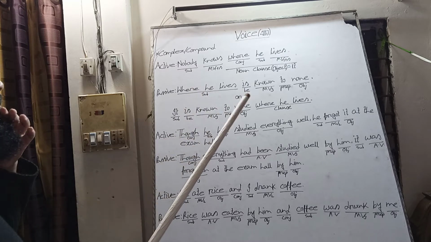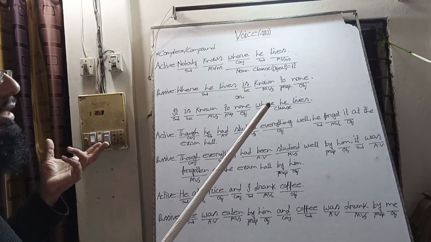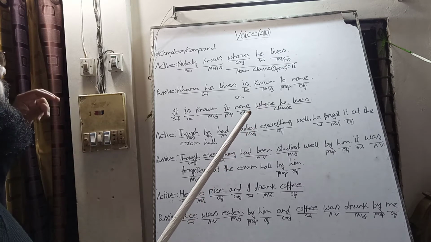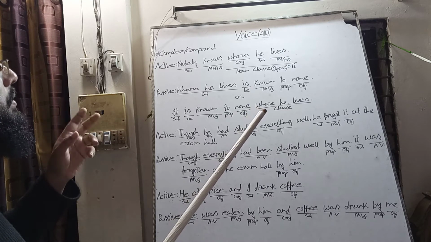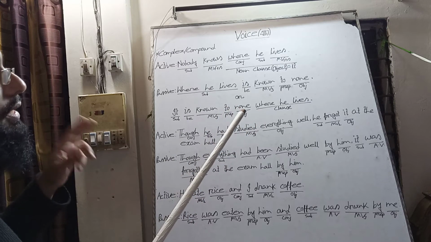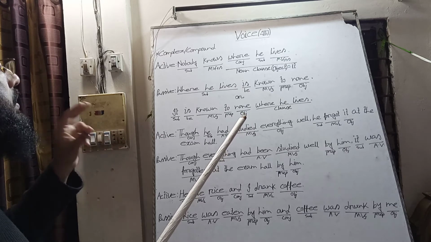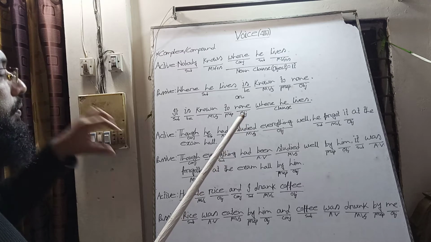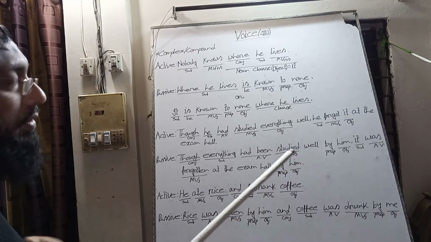When we find such a complex sentence in which the subordinate clause has a transitive verb and its object, and the principal clause has a transitive verb and its object, we must change voice in both parts, in the principal clause and in the subordinate clause.